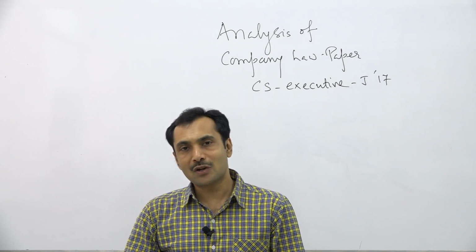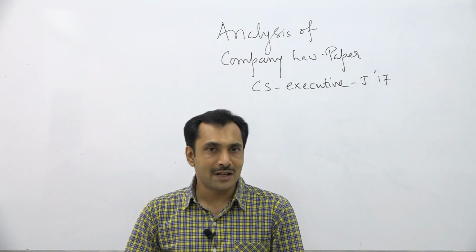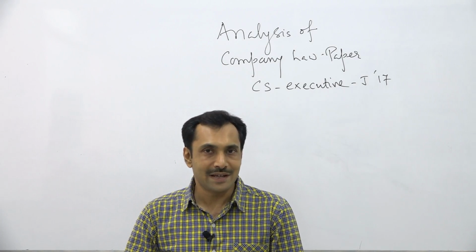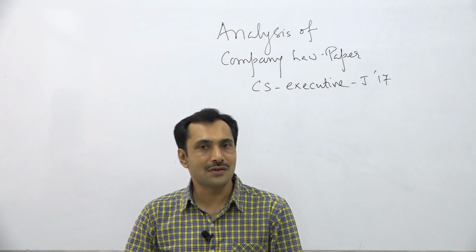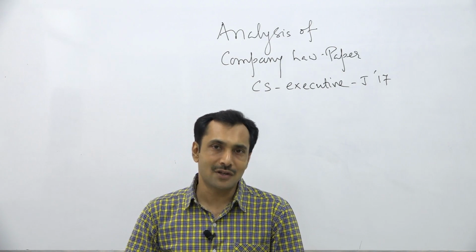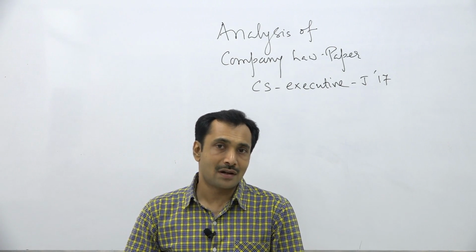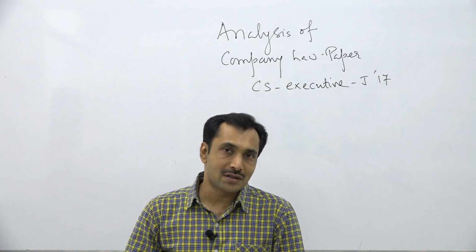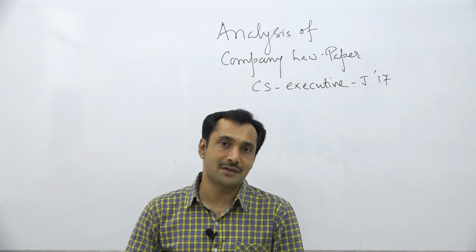So in my opinion, question number 2, small a, small b, small c, small d, all containing differences, are very good questions, very interesting questions, where I am of the opinion that the student must have felt the difficulty.